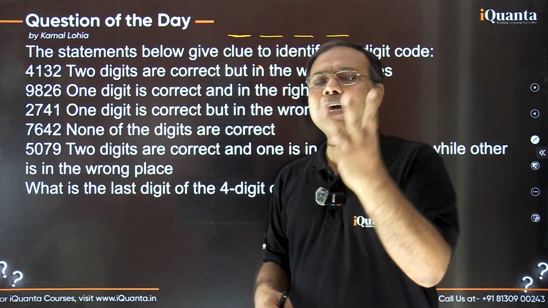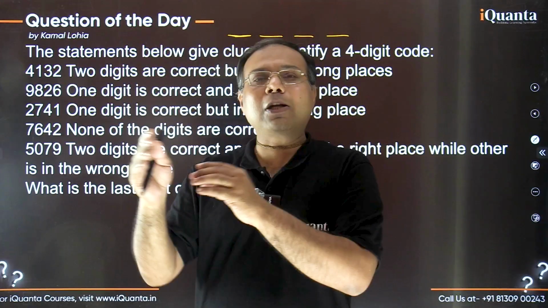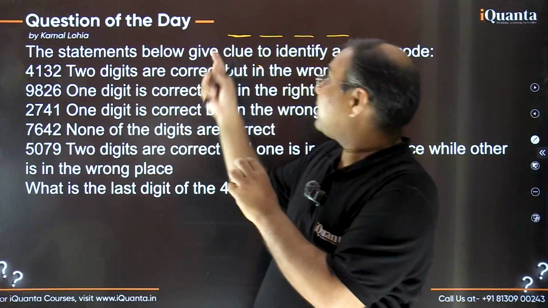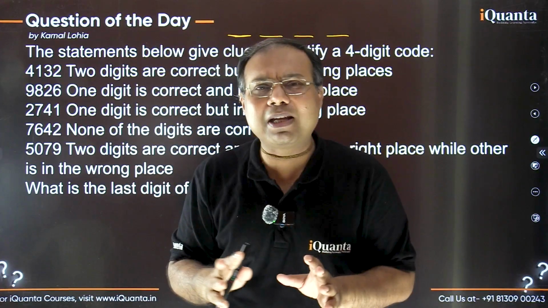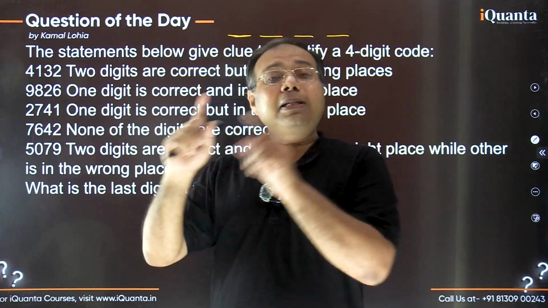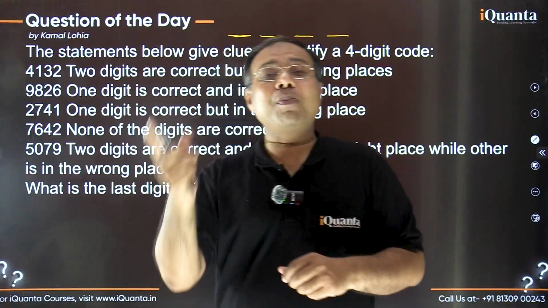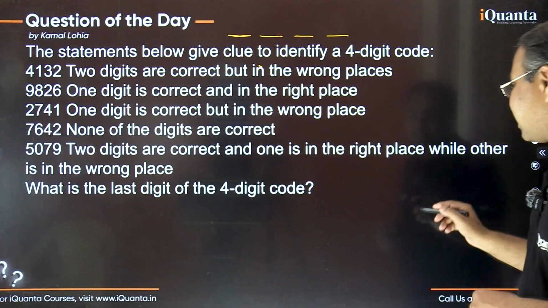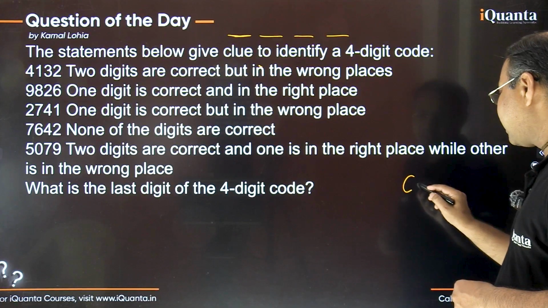There are only 3 kinds of remarks possible. Broadly two: whether the digit is correct or incorrect, right? Correct means the digit would be there in the actual code, and incorrect means the digit is not going to be there in the correct code. And if the digit is in the actual code, it could be in the right place or it could be in the wrong place. These are the 3 different variations, right? So if the digit is there and it is in the correct place, then the digit is correct.